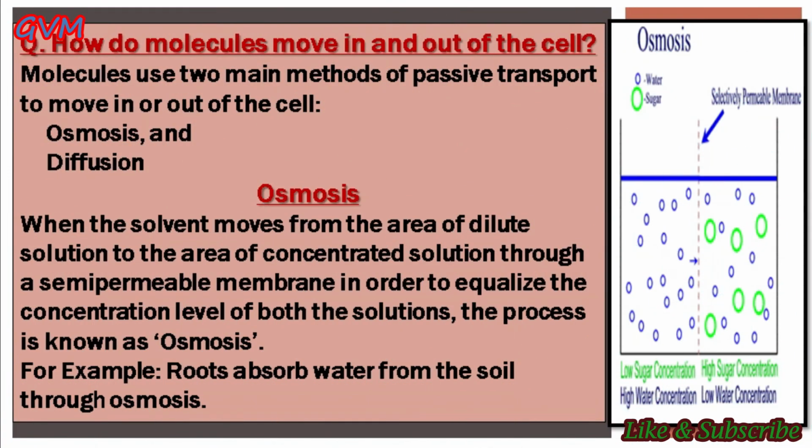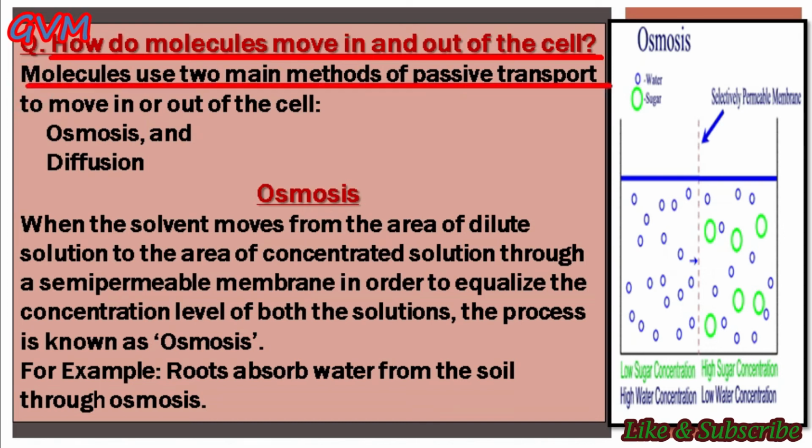Now students, do you know how molecules generally move in and out of the cell? Students, in a cell generally molecules use two main methods of passive transport to move in and out of the cell, and these two methods are osmosis and diffusion.